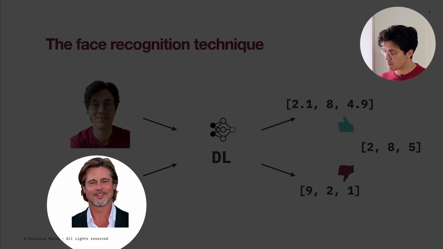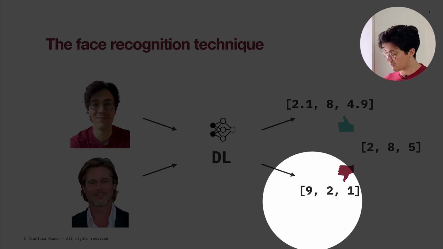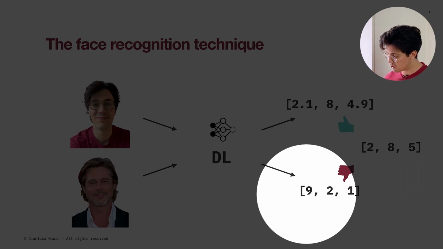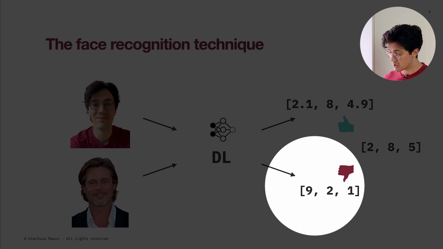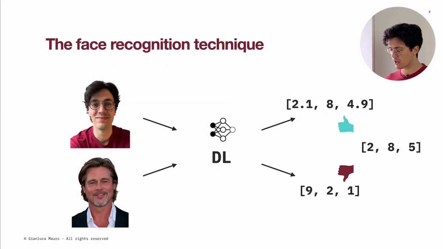If, on the other hand, Brad Pitt is trying to read my messages, when the neural network, this deep learning algorithm, transforms his image into a bunch of numbers, these numbers are going to be so different from mine because his nose has a different shape, his lips have a different shape, his eyes have a different color, etc. And therefore, the phone is going to compare these numbers to the original numbers that were saved when I set it up, see that they're different, and not unlock my phone, so that Brad Pitt